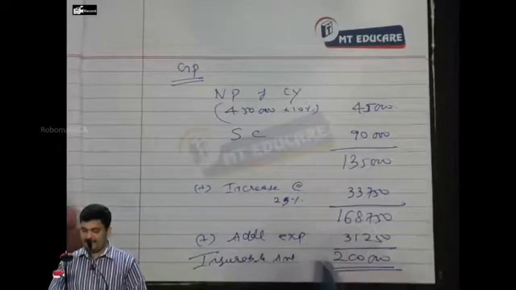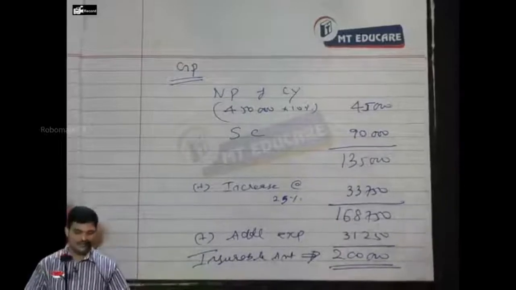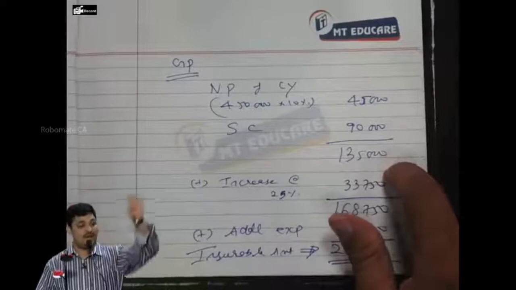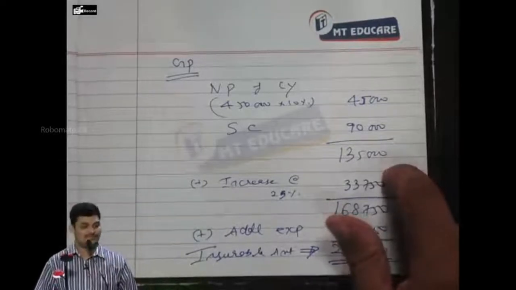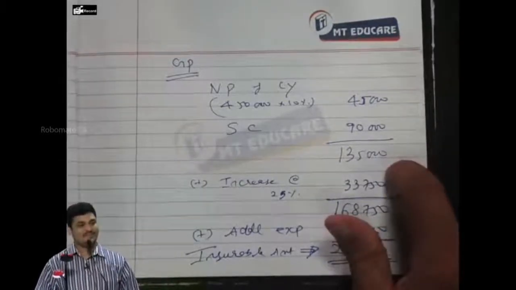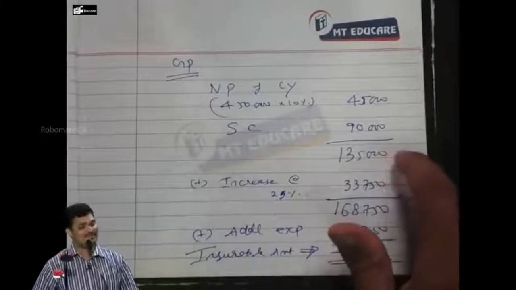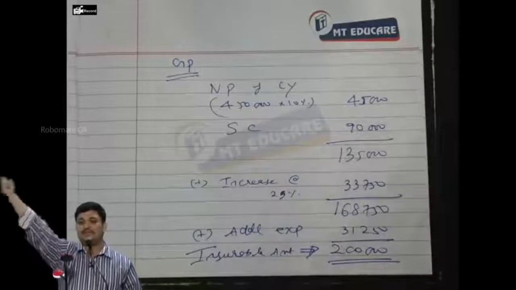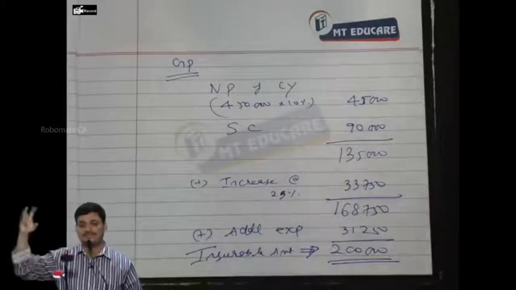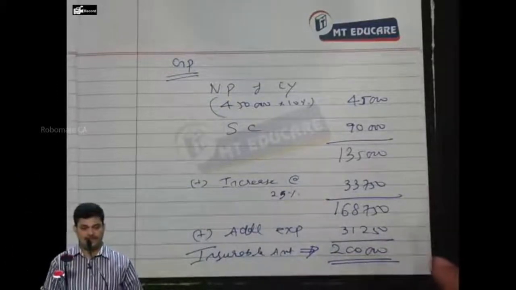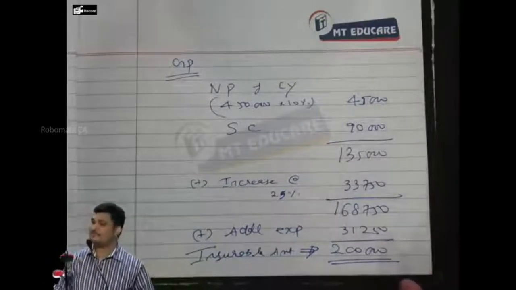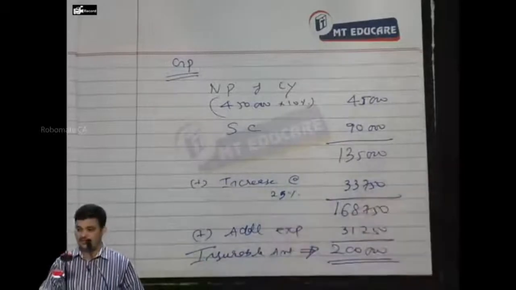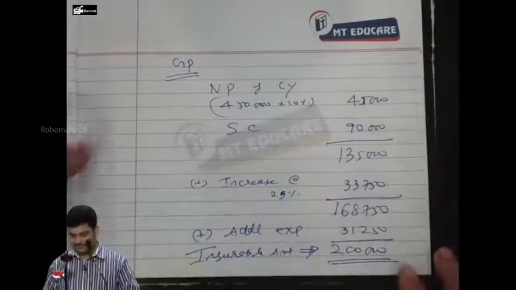You can compute with sales also. You can do it like this also. Sales now, what you should have done? 1,35,000 you should express as a percentage of 4,50,000. What is the percentage? 30%. Then find out future sales. 4,50,000 increased by 25%. You will get what is the sales? 5,62,500 into 30% will give you 1,68,750. Either way you can try.